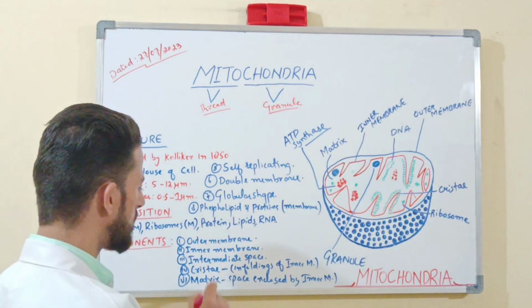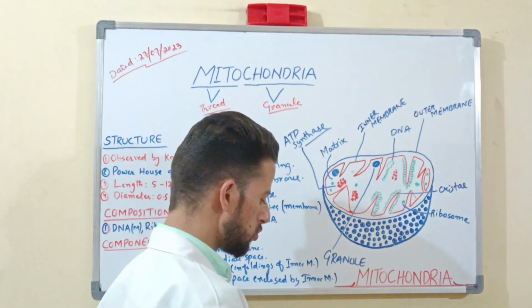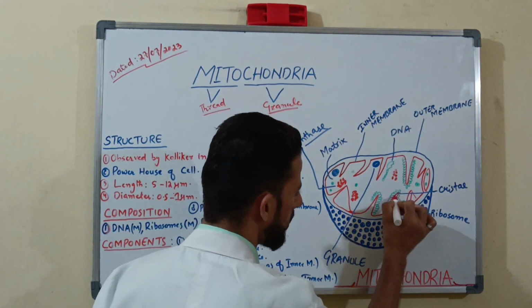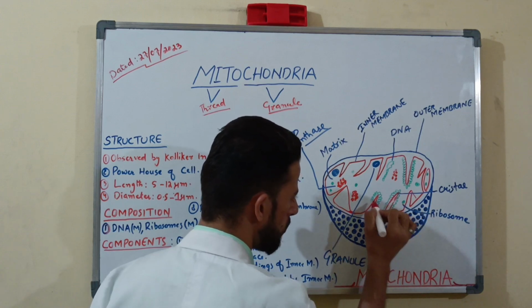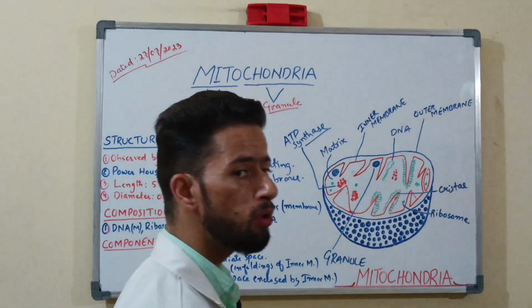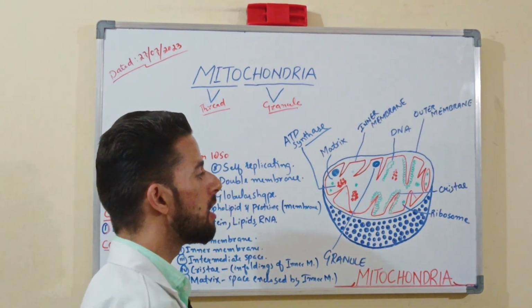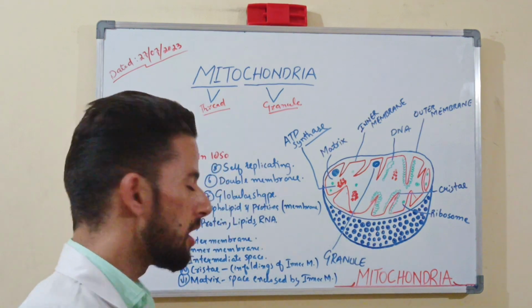Okay, so next one is the CRISTAE. What is the CRISTAE? CRISTAE is the infoldings of the inner membrane. यानी ये जो होता है ना ये वाला CRISTAE, like this structure. So these are the infoldings. यानी ये infoldings होता है, ठीक है ना? इनको हम बोलते हैं यानी convoluted structure. It is known as CRISTAE.